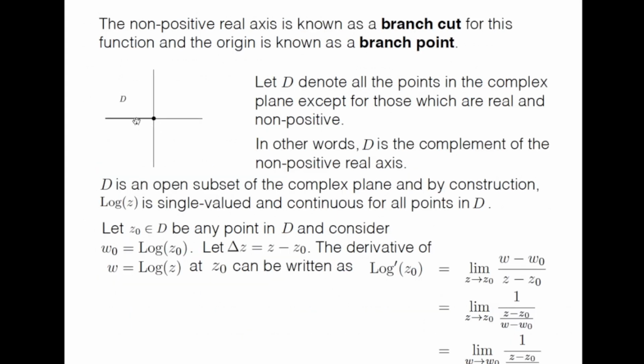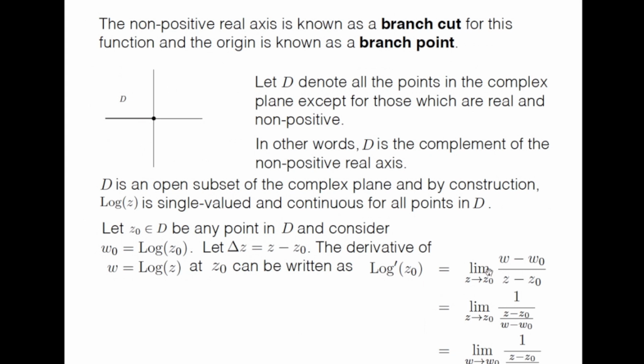If the function is not continuous, you cannot define the derivative. That is the reason we are using the complement of the non-positive real axis, where the function is single valued and continuous for all points in D, and then we are ready to define the derivative in this region D.